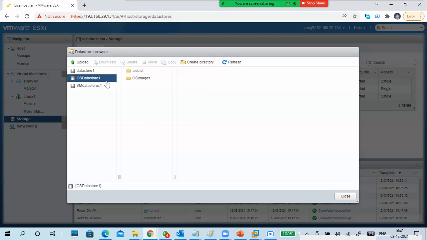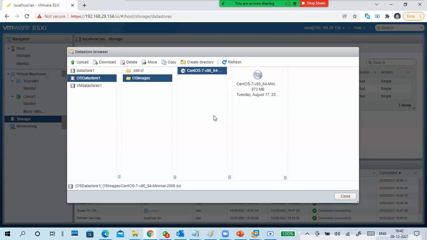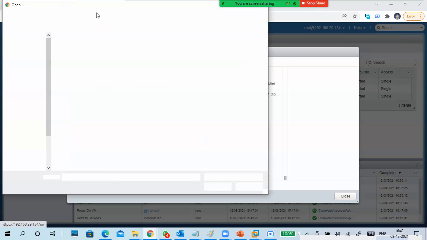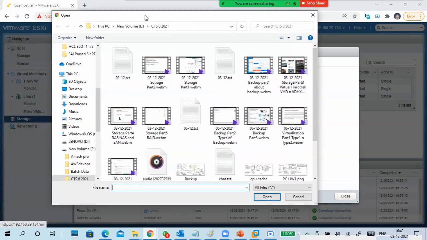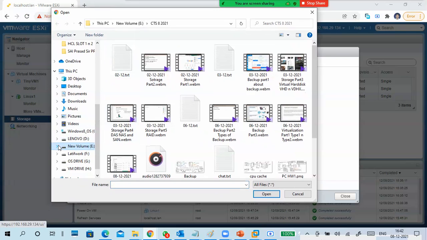Next, this is another datastore. Here also I put a name. So this is my image store. How do we upload an image into this one? Separately, I want to do it. So click on upload, and find out which image you want to put, like an ISO image.